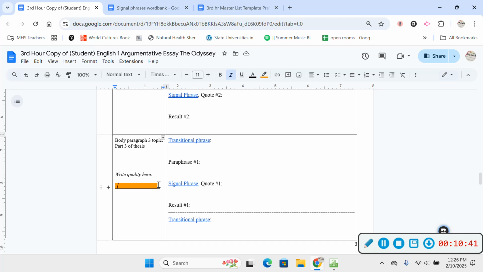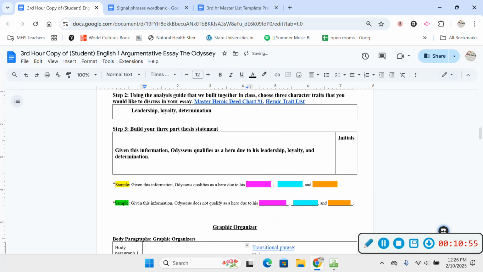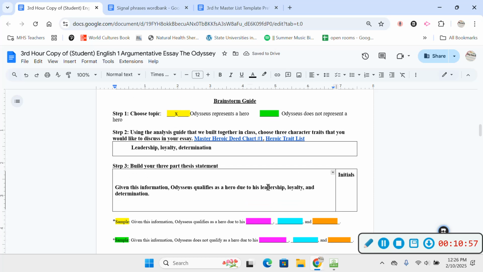So make sure if you happen to change your mind here and you're like, wait a second, I don't like that trait, I can't defend this trait, and you change it, that you also go back to your thesis statement and you change it here. Okay, so if you picked a new term, fix it here too, okay?